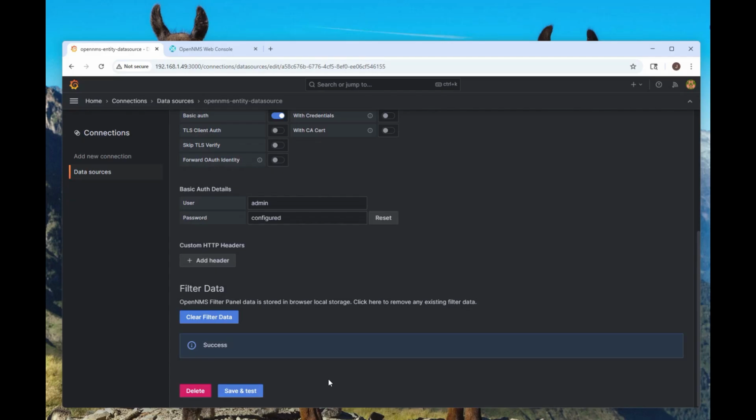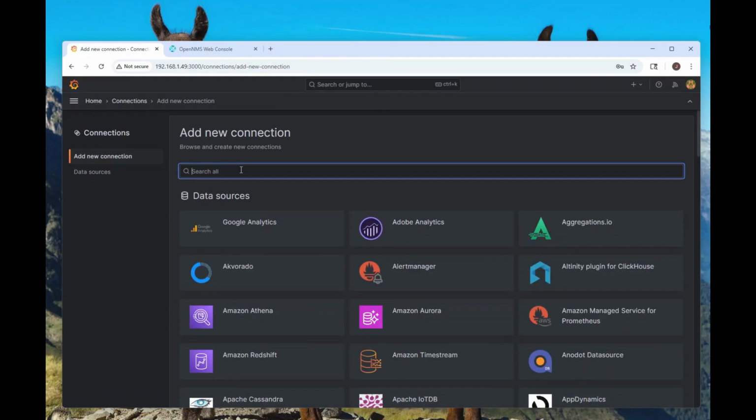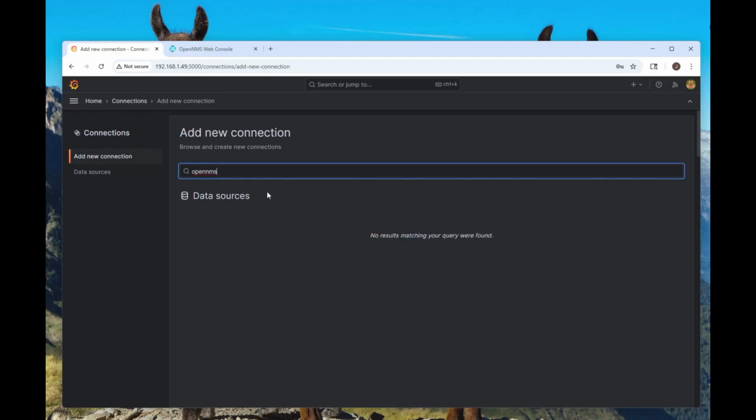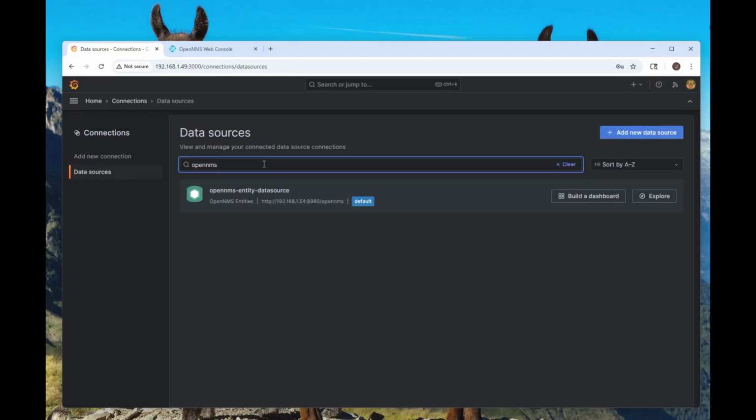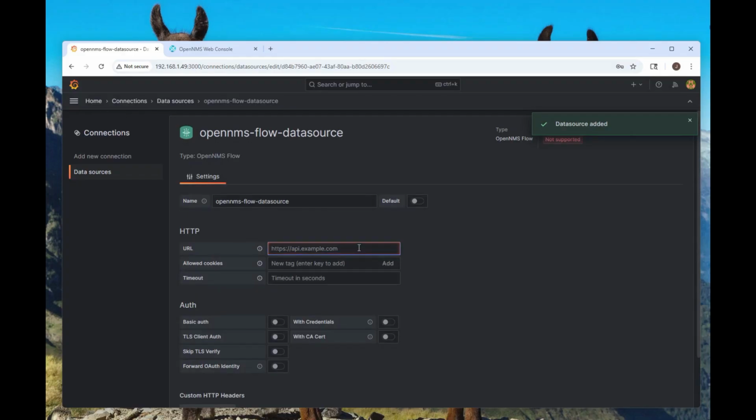And success. So we were able to set up our data source connector between our Grafana server and our OpenNMS server. So we're good there. And we'll end up doing the same thing with the others. So data source, add new connector, again. Yeah, they're here. There they are. Jeez, can't find them. Let's see. We'll do the second one, and this will be the same thing.